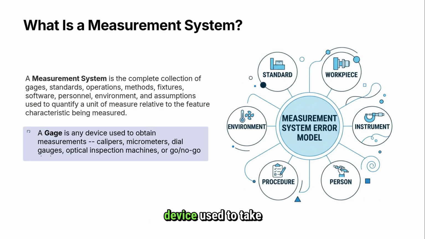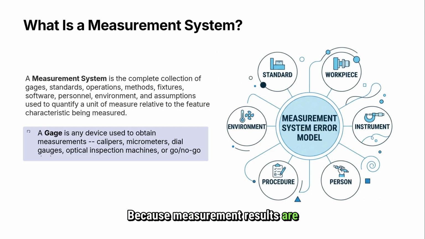The instrument is the device used to take measurements, such as a caliper, micrometer, dial gauge, optical inspection machine, or go/no-go gauge. The person performing the measurement can also influence the result through their technique and consistency. The procedure defines how the measurement should be conducted to ensure repeatability and standardization. In addition, the environment and workplace conditions, such as temperature, lighting, humidity, and vibration, may affect measurement accuracy. The standard provides a reference to verify that measurements are accurate and traceable.